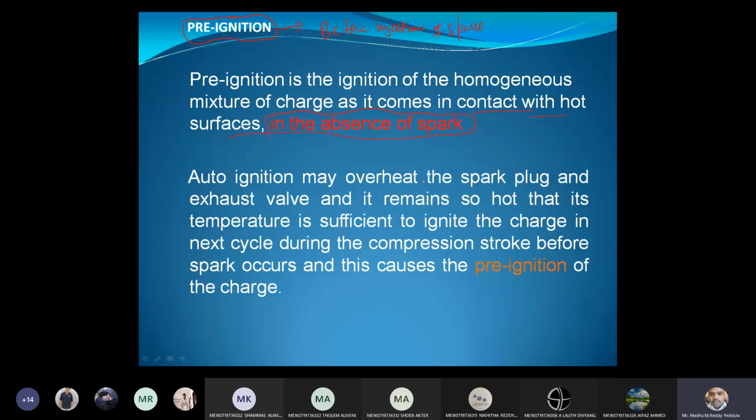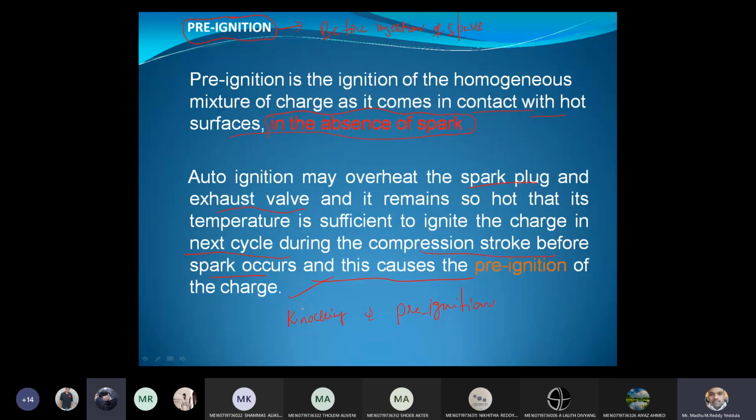Auto ignition may overheat the spark plug. Yes. So due to the auto ignition, what will happen? That will overheat the spark plug as well as the exhaust valve, and it remains so hot that its temperature is sufficient to ignite the charge in the next cycle during the compression stroke before the spark occurs, and this causes the pre-ignition of the charge. Now you got the difference between knocking and pre-ignition. Please tell me, do you have clarity? What is pre-ignition? What is knocking?